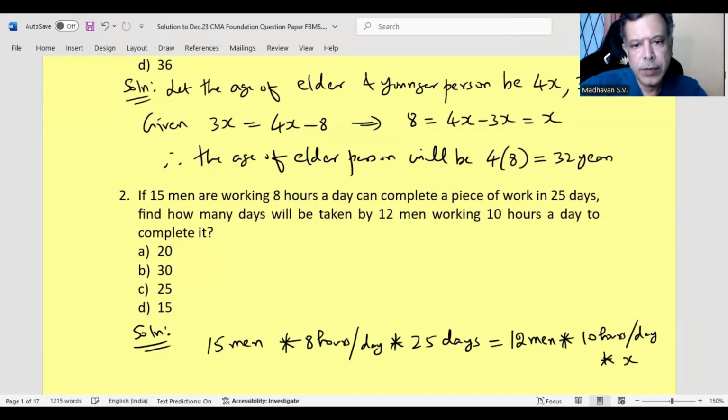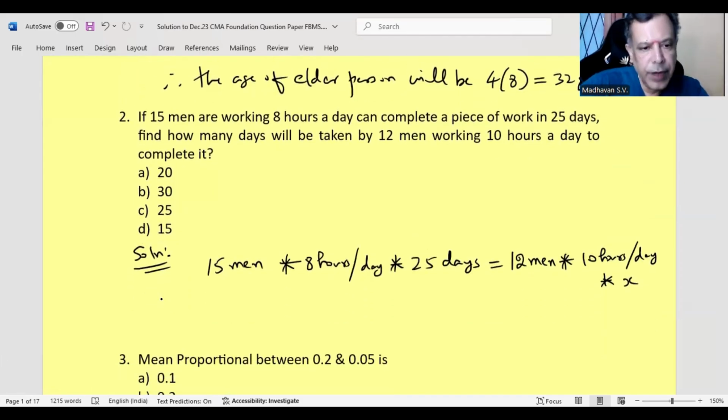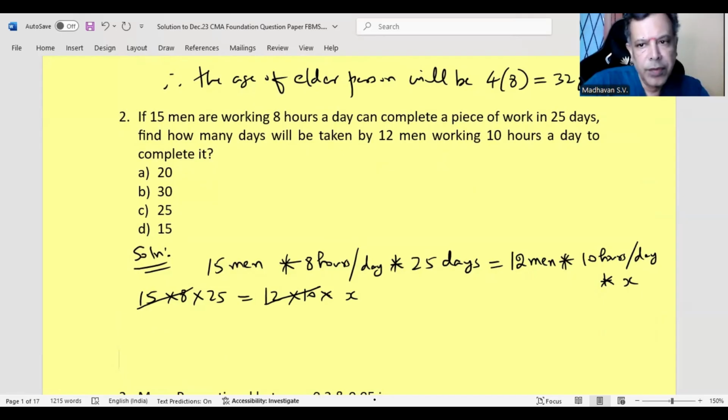So which means we can equate now 15 into 8 into 25 is equated to 12 into 10 into x. So 15 into 8 is also 120. This is also 120. We can cancel both sides. So we get x as 25. Means the number of days is equal to 25. So the option is C.